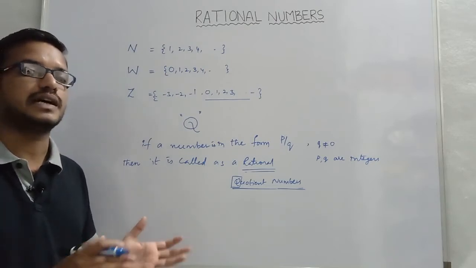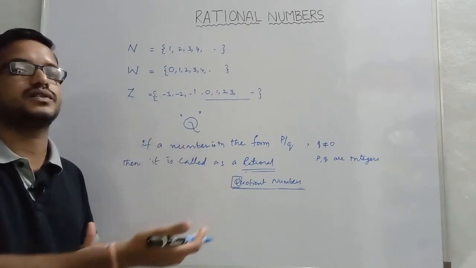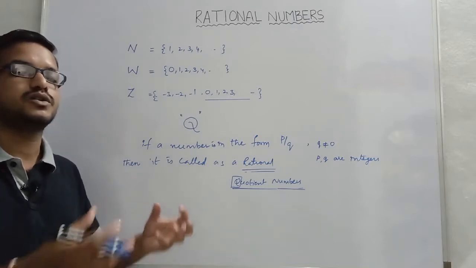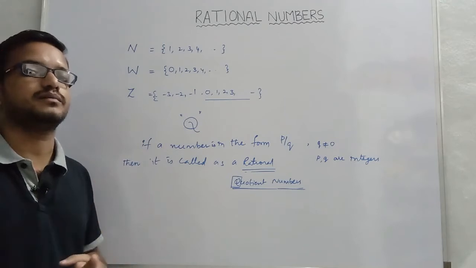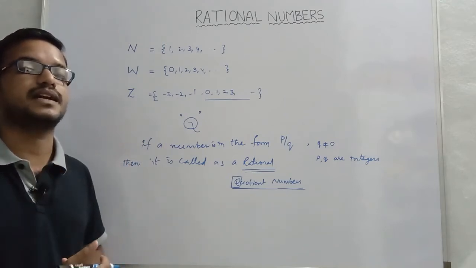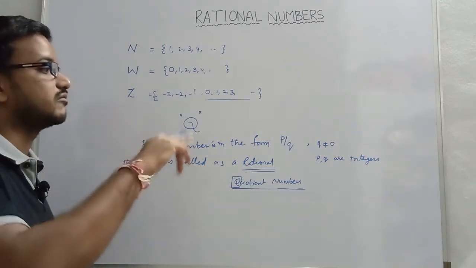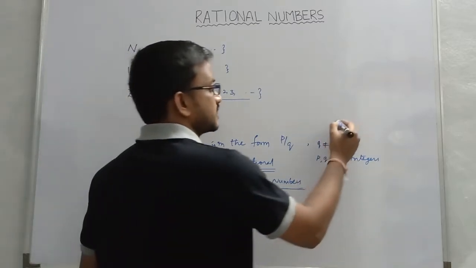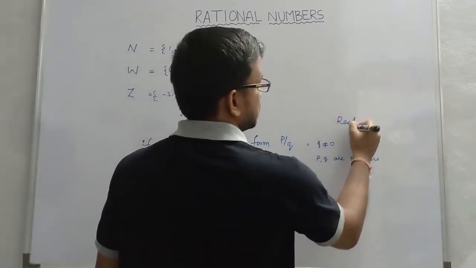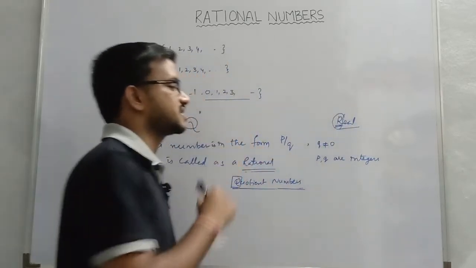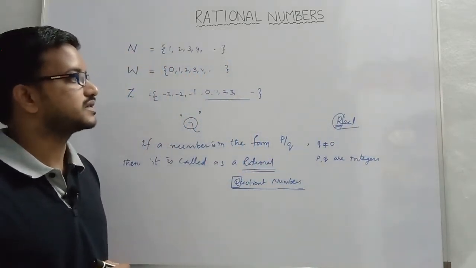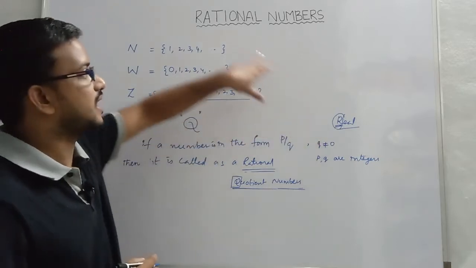The rational numbers and irrational numbers together we call the set of real numbers. Even the word real starts with R, so for that we denote the set with capital R. That's why you will get a confusion.